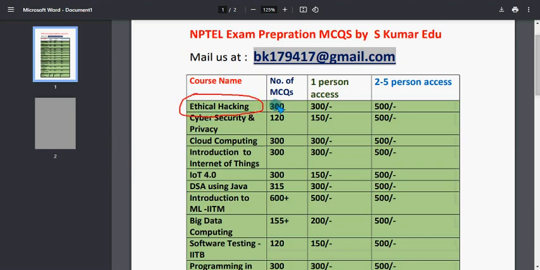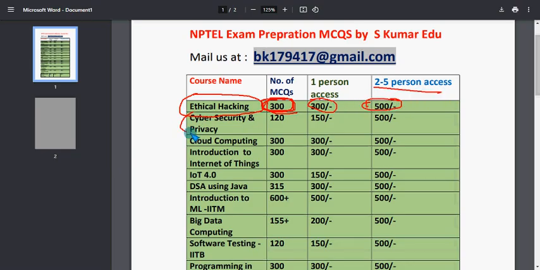So if you see here, we have provided many subjects. Ethical hacking: 300 MCQs will be provided in PDF format, every MCQ in PDF format. For one person, 300 MCQs are available. These are past NPTEL assignment combination questions. For one person it is 300 rupees. For 2 to 5 persons access it will be 500.